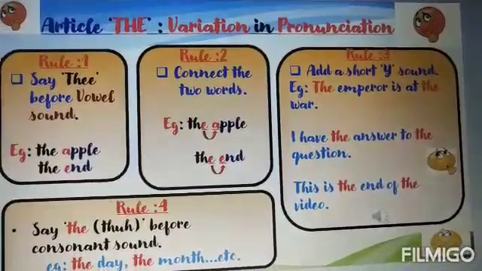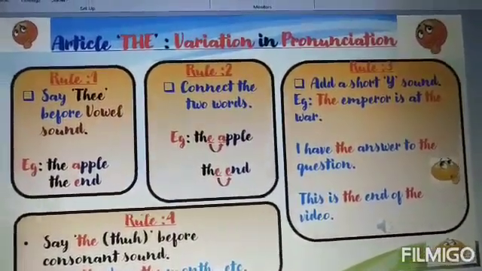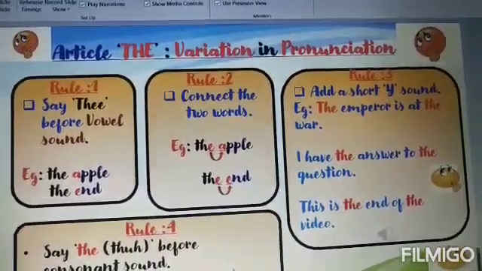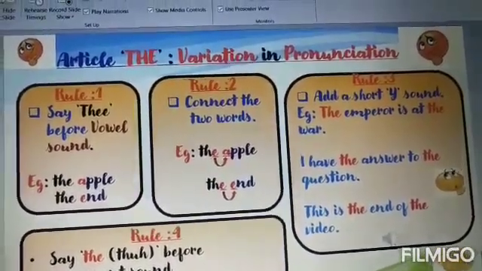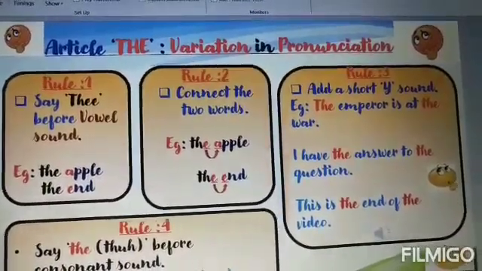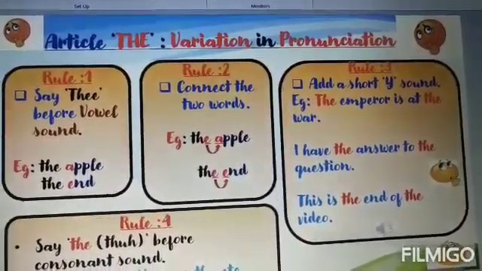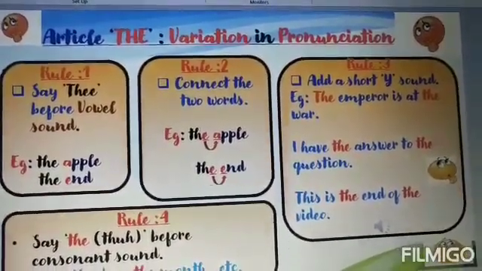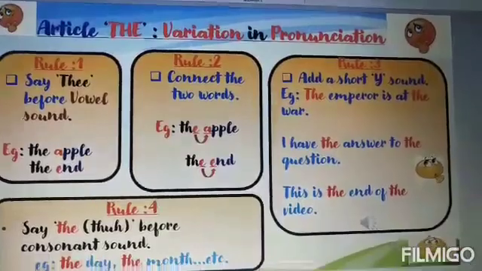Now connect the words. You need to connect these two words. Connect the words if they have vowel sound. That means you need to maintain continuity when you are pronouncing them. For example, the apple, the end, but not the apple, the end. It is the apple, the end. You should maintain the continuity.